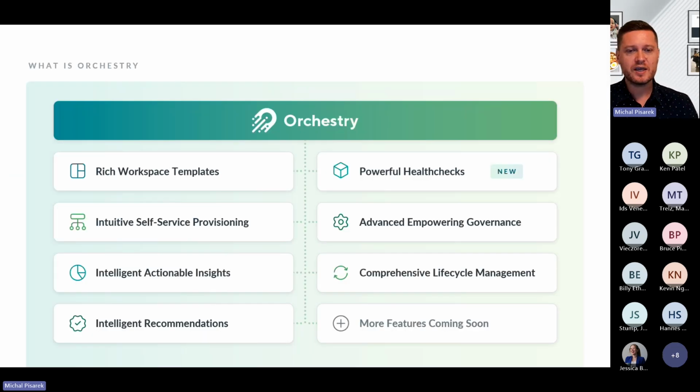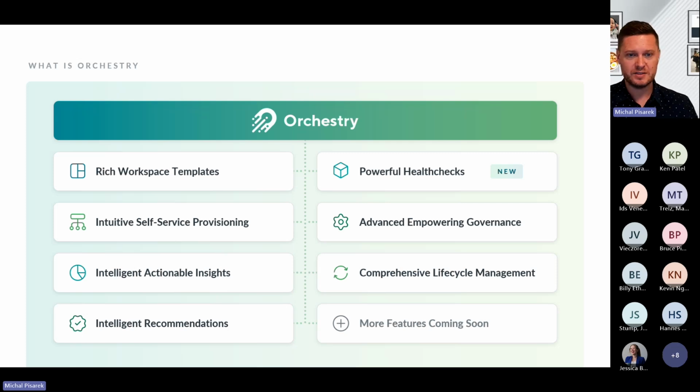So the best way to think about Orchestry: it's a platform built on top of Microsoft 365. We leverage all of the capabilities that Microsoft gives us, as well as add a whole other bunch of capabilities to it. If you were here in any of our last sessions, we did this and went through everything in Orchestry. That didn't work very well because there's far too much to go through.